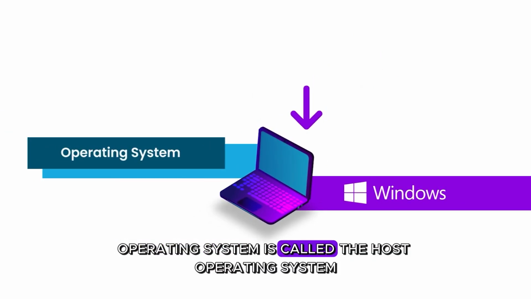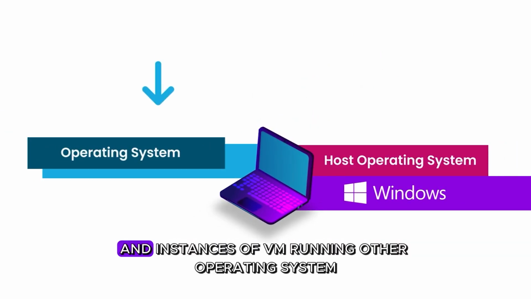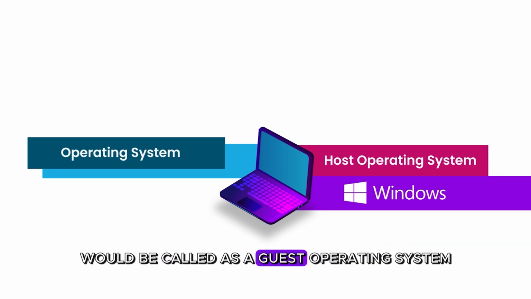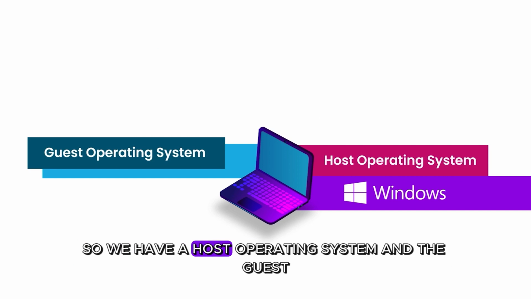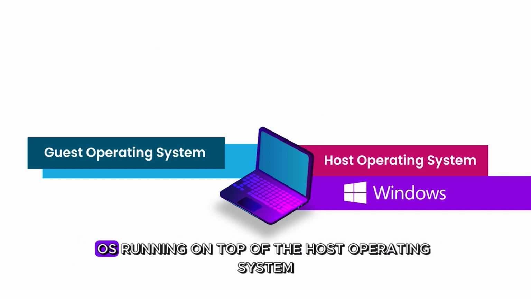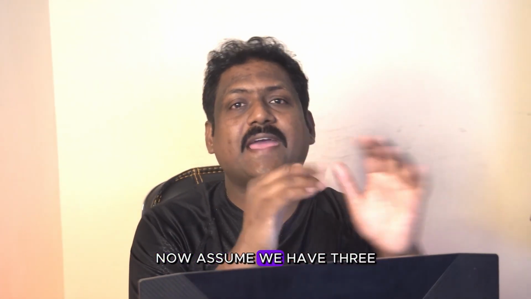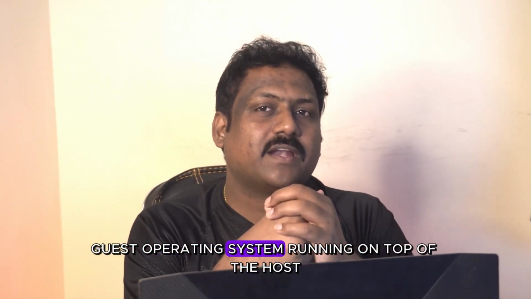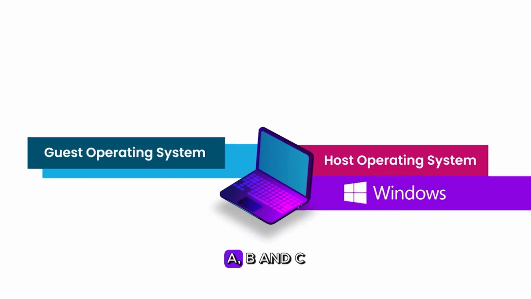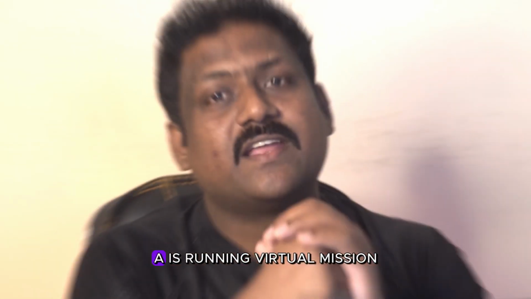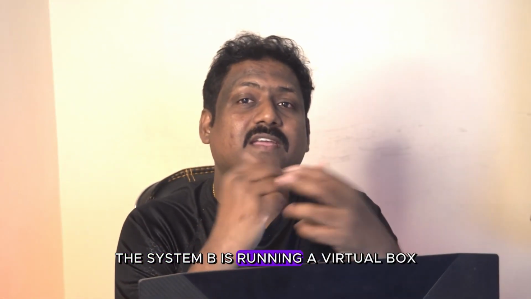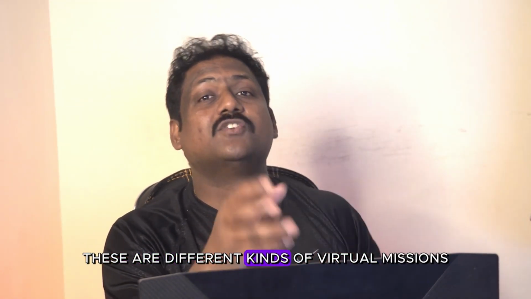Now, this first operating system is called the host operating system, and the other operating systems running as VM instances are called guest operating systems. So we have a host operating system and guest OSes running on top of it. This is very clear. Now assume we have 3 guest operating systems running on top of the host: A, B and C. System A is running VMware, system B is running VirtualBox, and system C is running Virtual PC. These are different kinds of virtual machines.